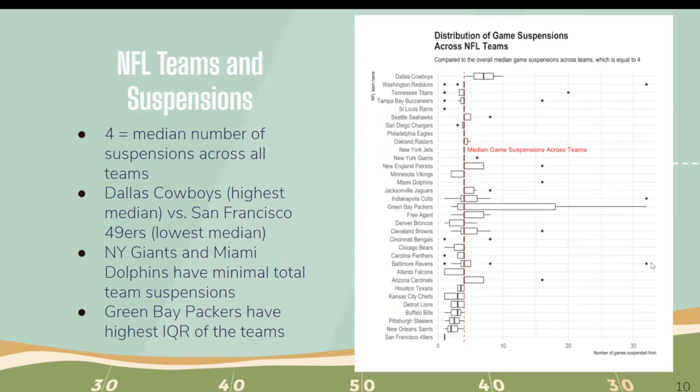The New York Giants and the Miami Dolphins both have relatively minimal total team suspensions. And lastly, the Green Bay Packers have the highest interquartile range of all the teams, which means that there was the largest variance in the data for that specific team.